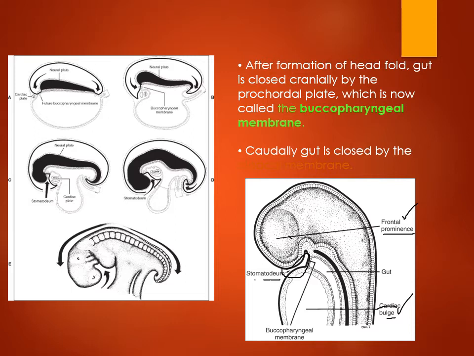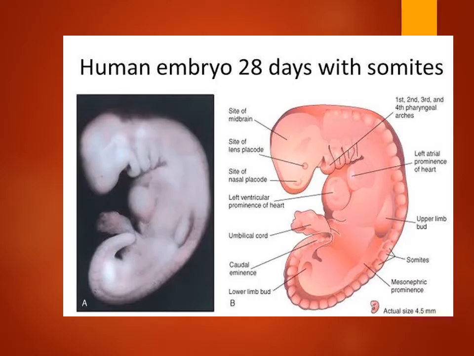The frontal prominence and cardiac bulge are separated by a gut structure called the buccopharyngeal membrane.